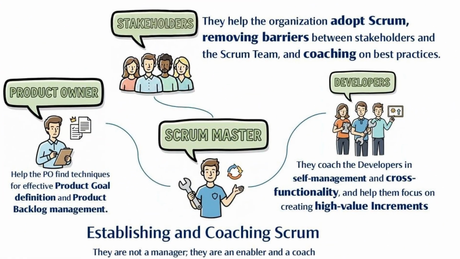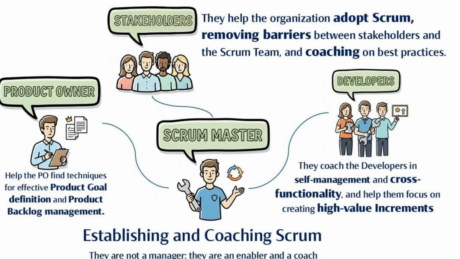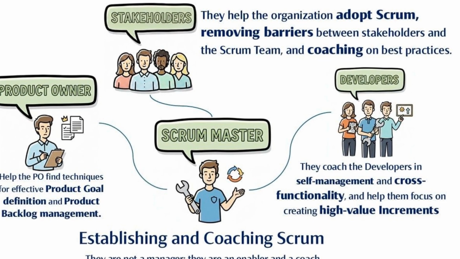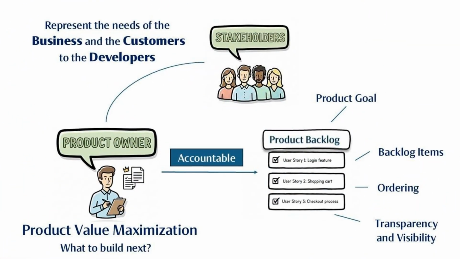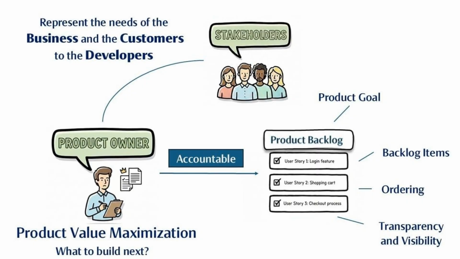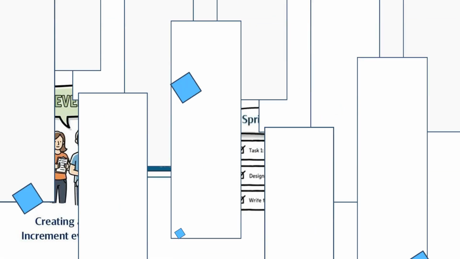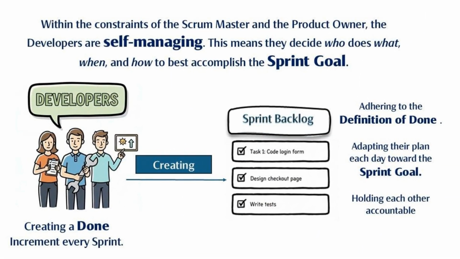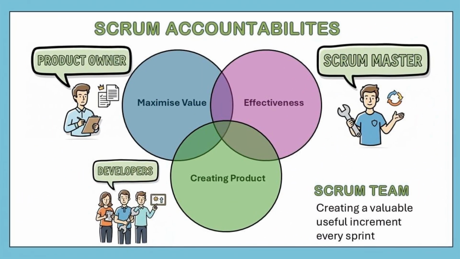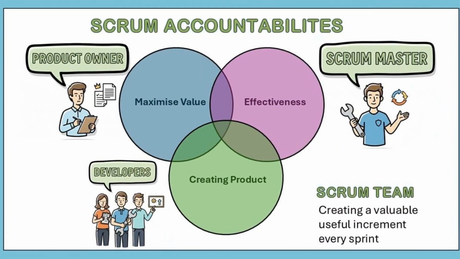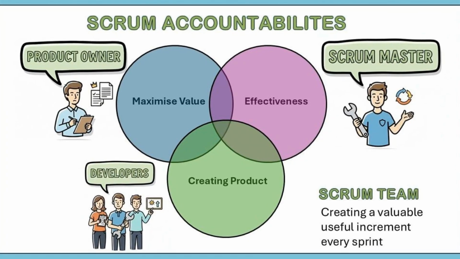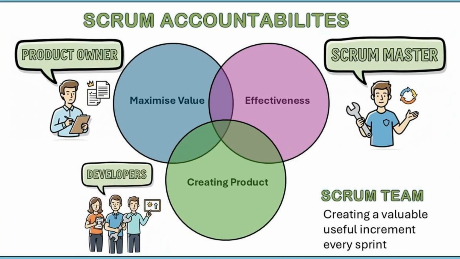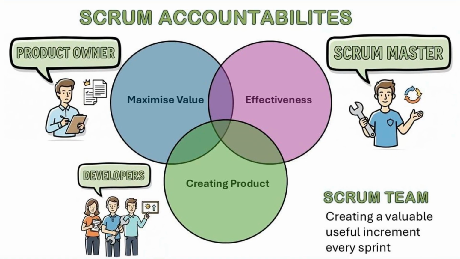Scrum is structured around 3 specific roles: the Scrum Master, the coach who protects the process, the product owner who owns the backlog and the what, and the development team who owns the how. These roles are mandatory because they create a clear chain of accountability. If the sprint fails, you know exactly who needs to fix the process, the Scrum Master, and who needs to fix the requirements, the product owner.